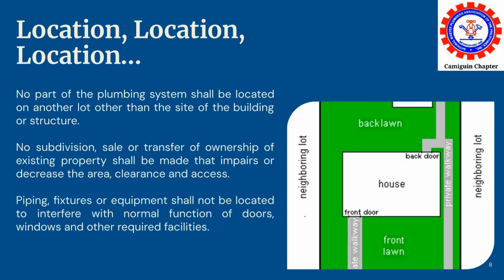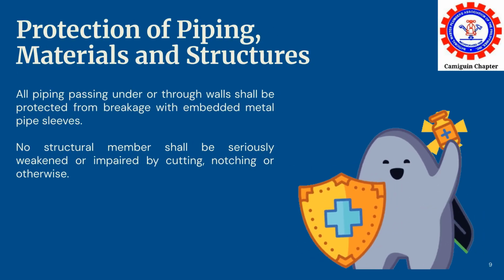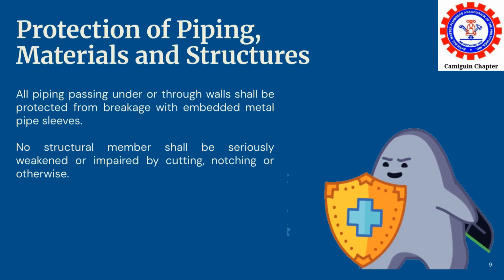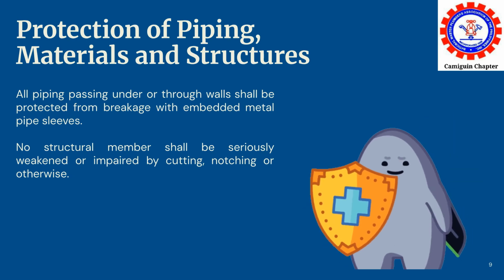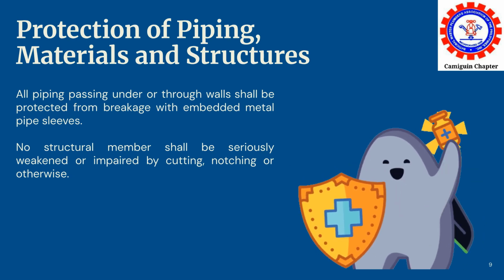When locating plumbing systems, remember that they must remain on the site of the building. Installations must not impair property access or interfere with the normal operation of doors, windows, and other facilities. Finally, ensure that piping passing through walls is protected by embedded metal sleeves to prevent breakage. Always avoid cutting or notching structural members in a way that would weaken them.